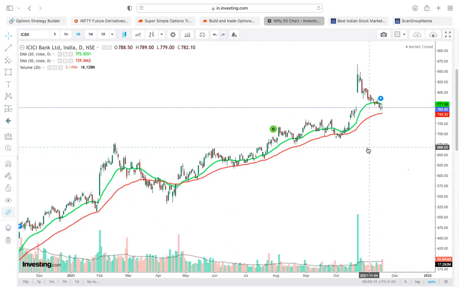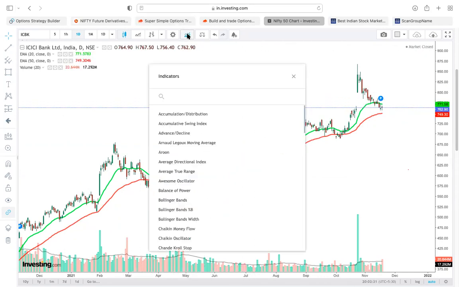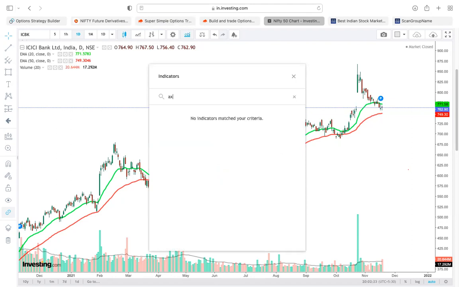Sir, what about Axis Bank, sir? Axis Bank has broken all the important moving averages, sir. So no hopes. I'll just put the RSI also. I'll just show you the RSI.